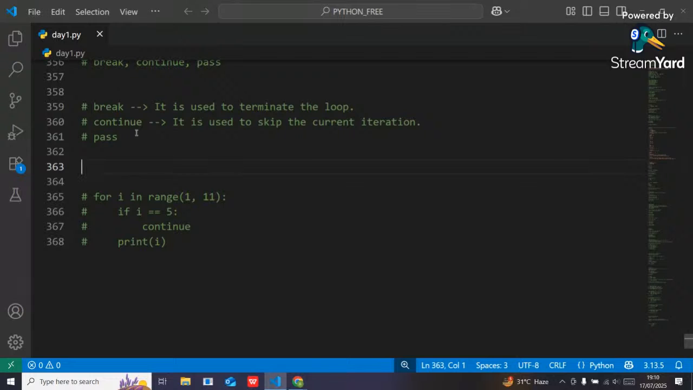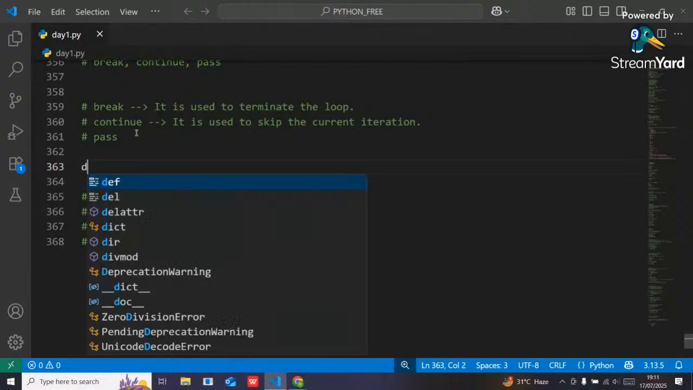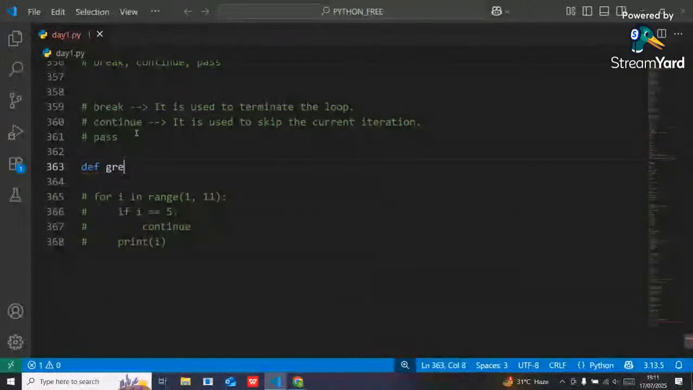To bypass a condition. Actually, I think it is not correct to say bypass a condition. To bypass means to skip a condition, you can say that, right? See, pass means what? Suppose you have an empty block. Suppose you have a function called def greeting, but you don't know what message you want to print here.